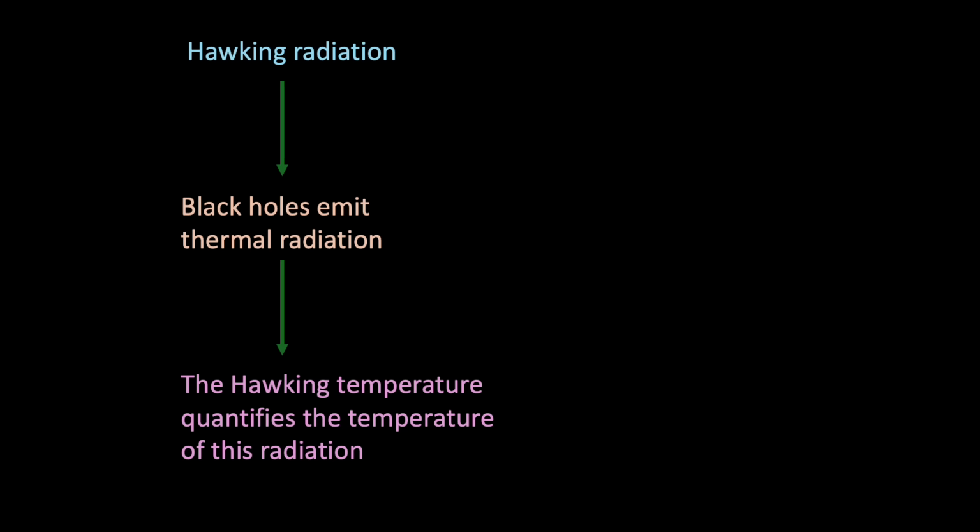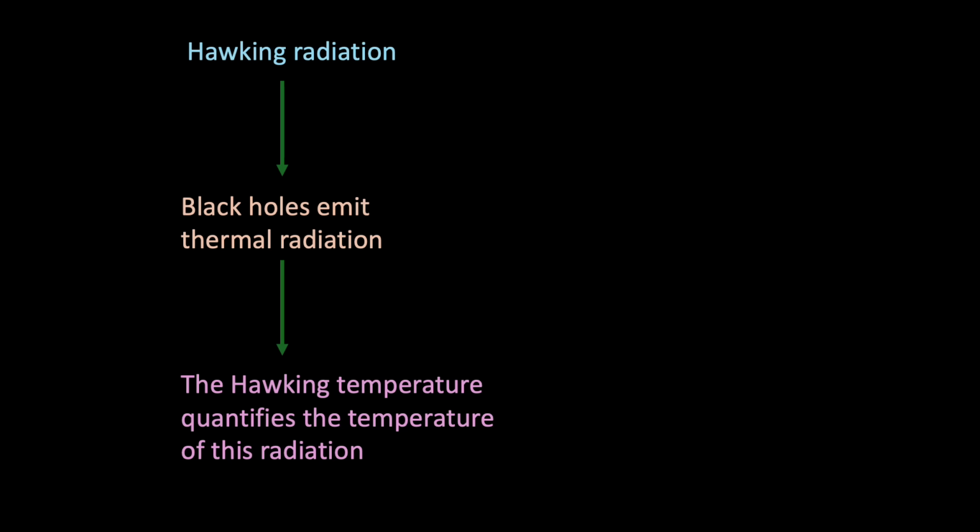Now, it's interesting to note that we can look at this from a slightly different perspective. Hawking radiation is a quantum mechanical prediction that black holes aren't completely black. Instead, they emit thermal radiation due to quantum effects near their event horizons, causing them to slowly evaporate. The Hawking temperature quantifies the temperature of this radiation, and if you're interested, I've made a separate video exploring it in more detail.